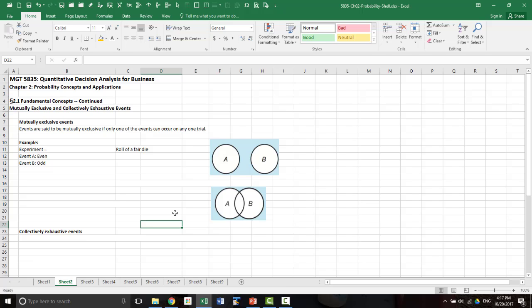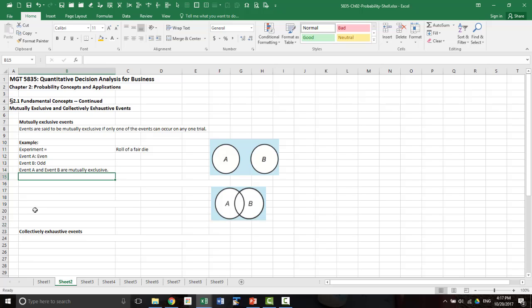Now event A and B are mutually exclusive because if event A occurs, event B cannot occur. So it cannot have both an even and an odd number face. So it's something like this. If you have A is even, B is odd, there is nothing common between A and B. And therefore, event A and B are said to be mutually exclusive.